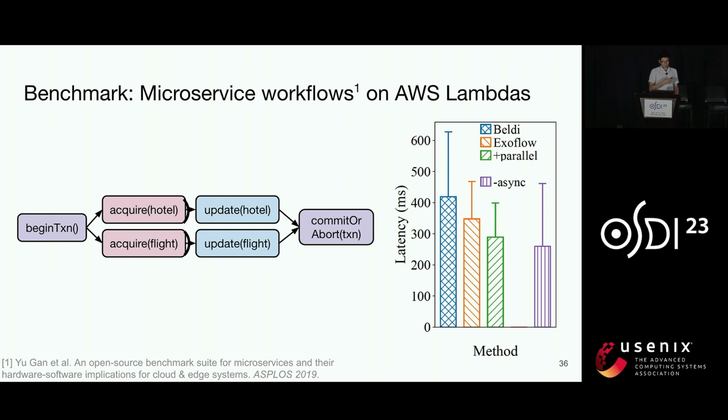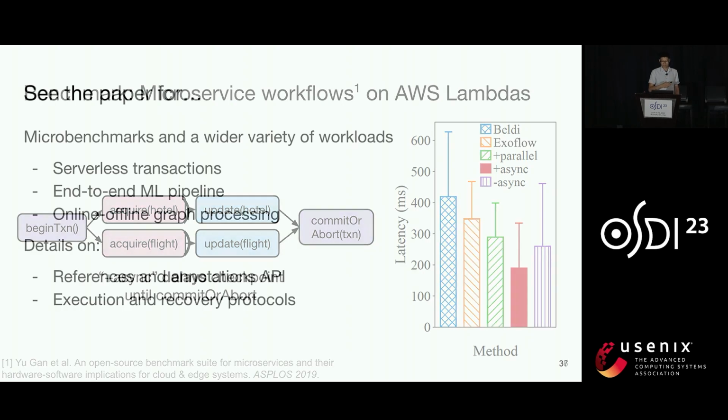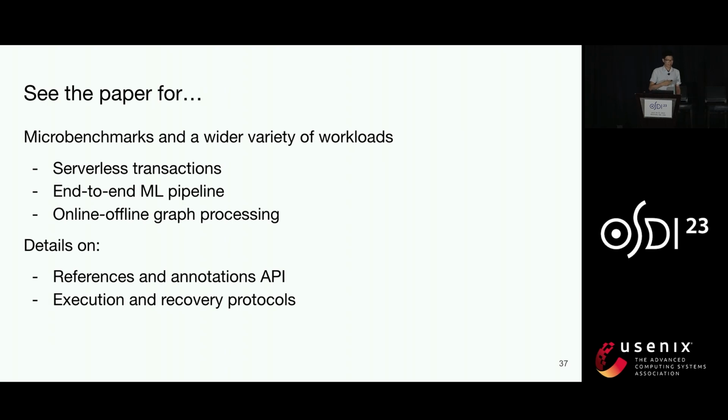And finally, we can further break down each reservation into two tasks, like we saw earlier. This by itself, as the figure shows, doesn't change the performance, but if we combine it with ExoFlow's asynchronous checkpointing, then we can overlap the checkpoint with the update task, so we get a reduced latency.